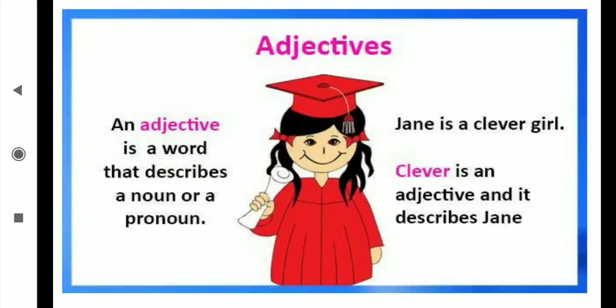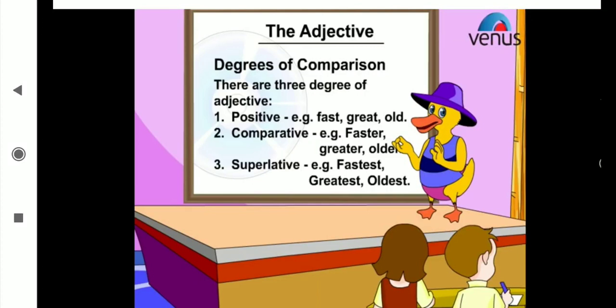Jane is a clever girl. Now students, identify which is the adjective. Jane is a girl, and for that girl one adjective has come, meaning we are getting one more piece of information about that girl. Which kind of girl is she? Clever. That word clever is the adjective. Clever is an adjective and it describes Jane, that girl.